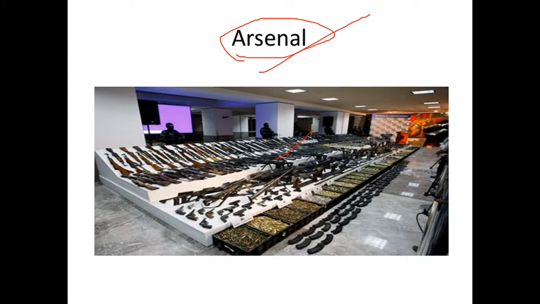Mainly when a terrorist gets caught, all the weapons are collected and arranged in one place. That is what we can call an arsenal. But the main meaning of arsenal is a place where weapons or hazardous material is kept.